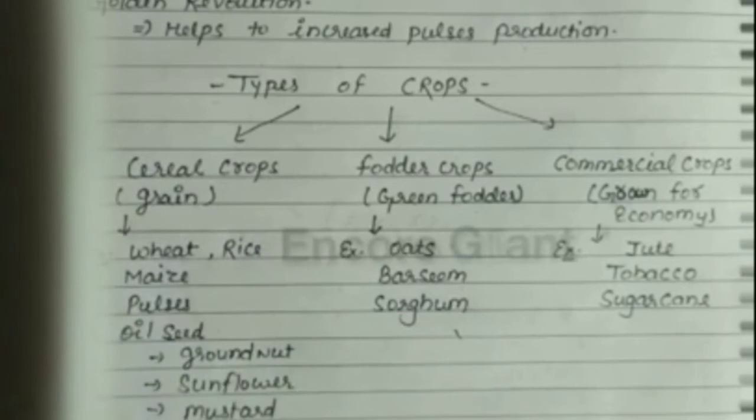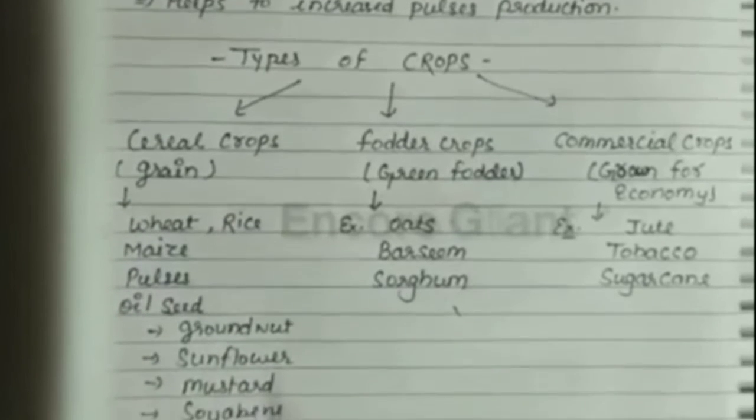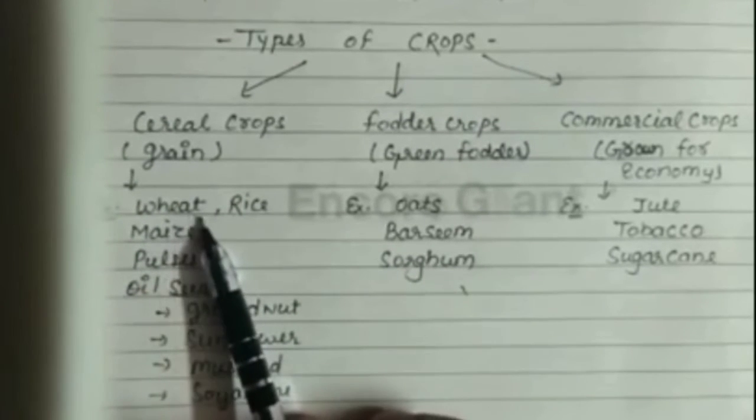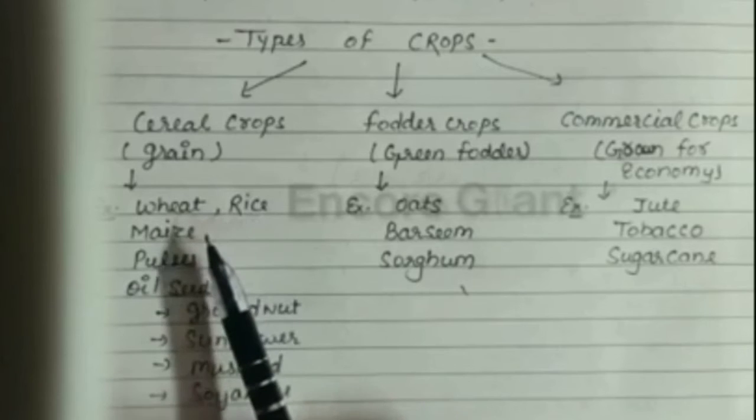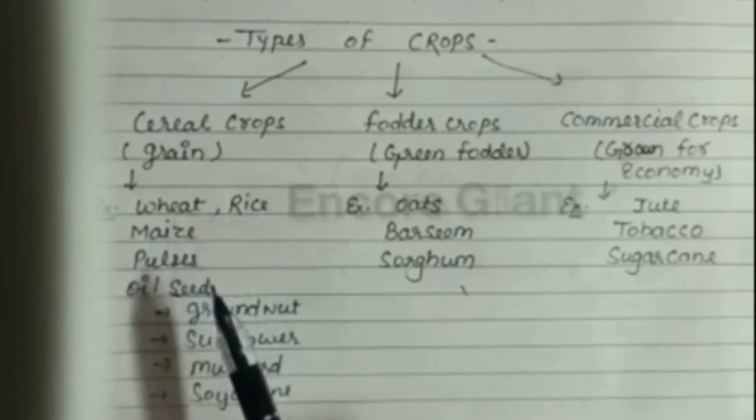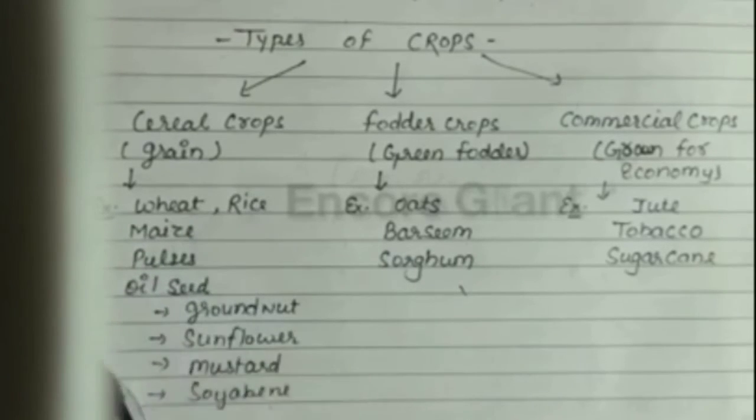Now the examples of cereal crops are wheat, rice, maize, pulses, oilseed. The oilseeds include groundnut oil seeds, sunflower seeds, mustard seeds and soybean seeds.